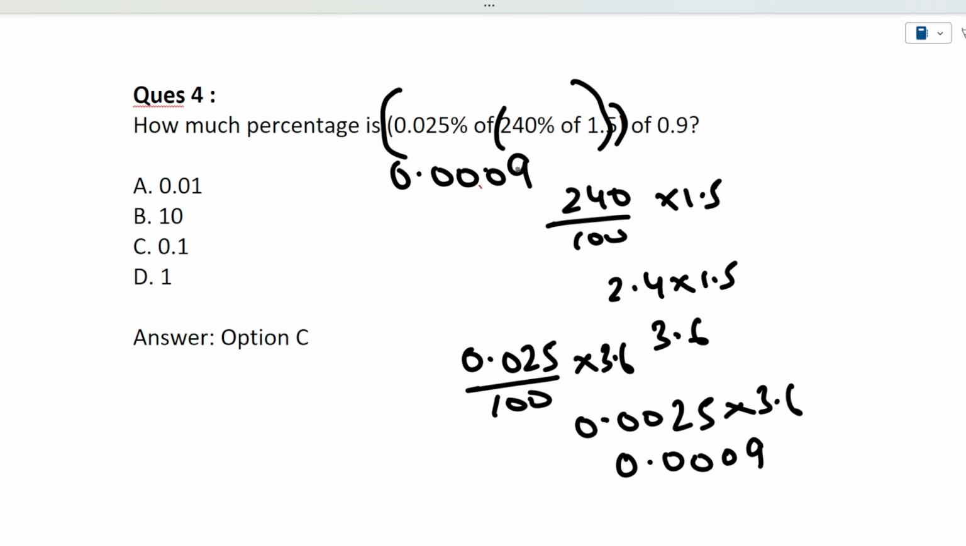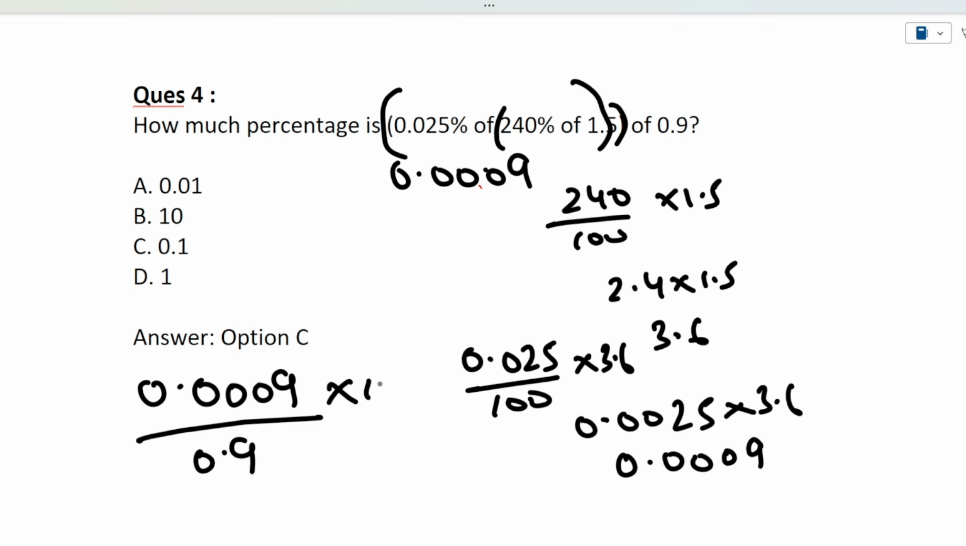Now we need to find what is the percentage of this. So how will we find the percentage? It will be simple. 0.0009 divided by 0.9 into 100. This is how we will find the percentage. So if we remove zeros from here, it will be 0.009 divided by 0.9 into 100.